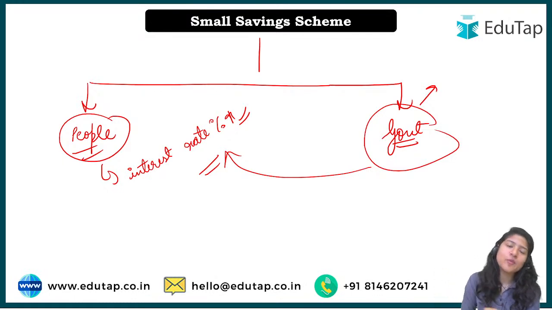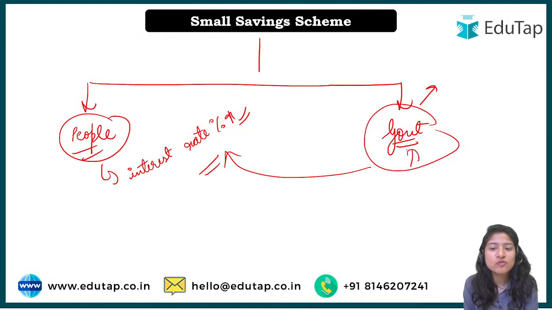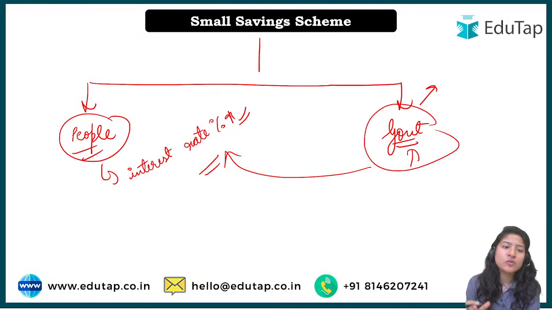So now if they borrow money from the banks, the interest rate that they would have to give back on the loan that they have taken is very high. That is why the government came up with the scheme, and